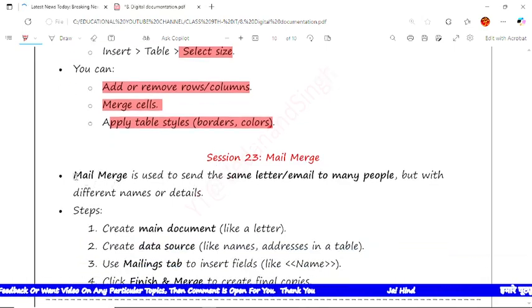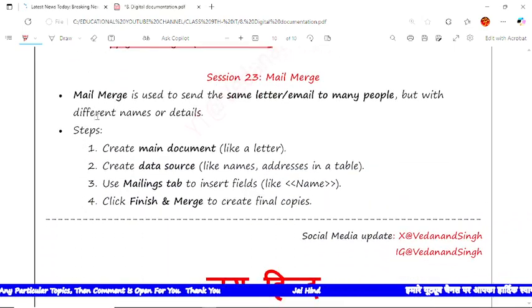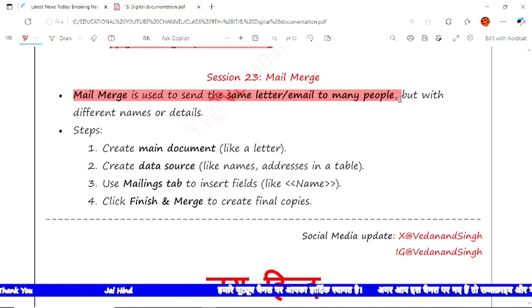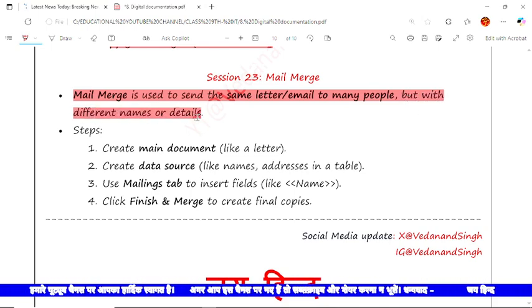Now next, mail merge. This is important, remember it. See, mail merge is used to send the same letter or email to many people but with a different name or details. Simply, if you are going to give an invitation to many people, suppose there is a function in your school or your home, you want to invite many people at their addresses and the people are at different places.